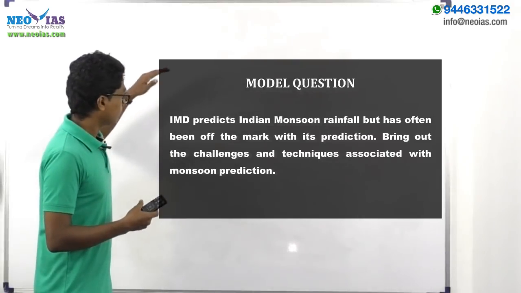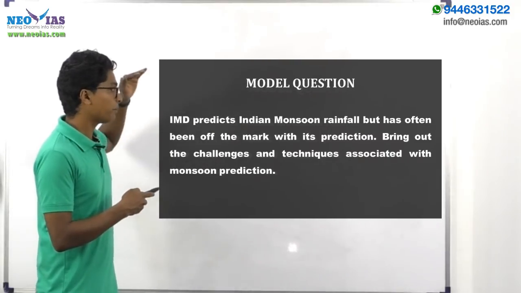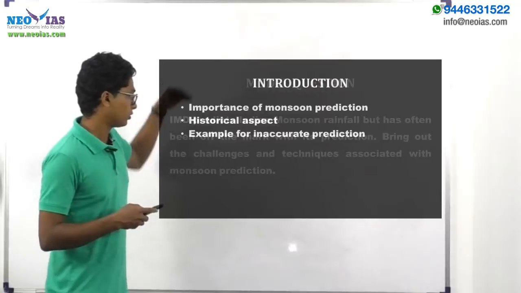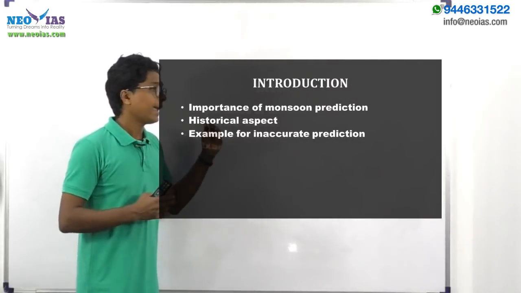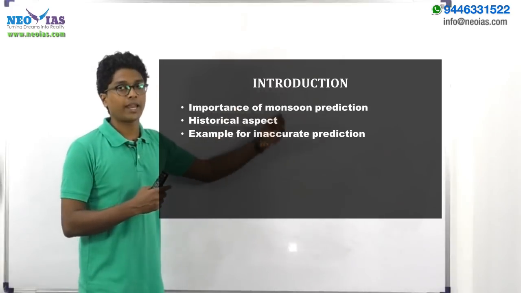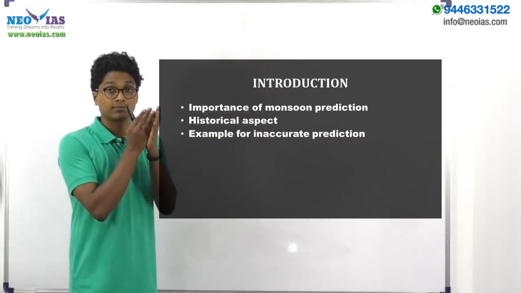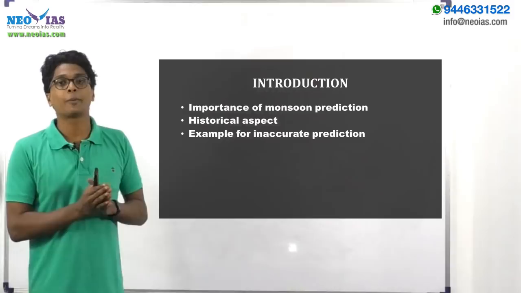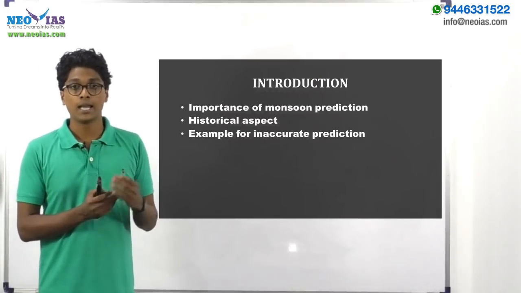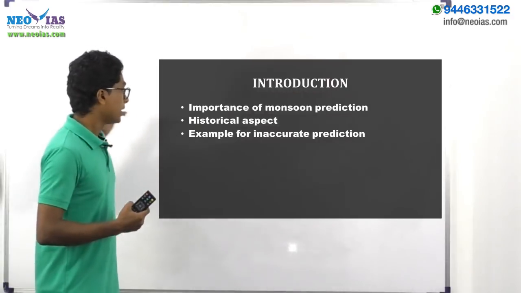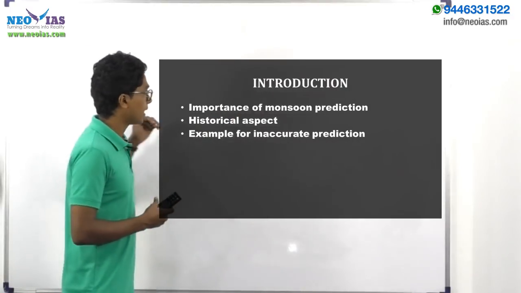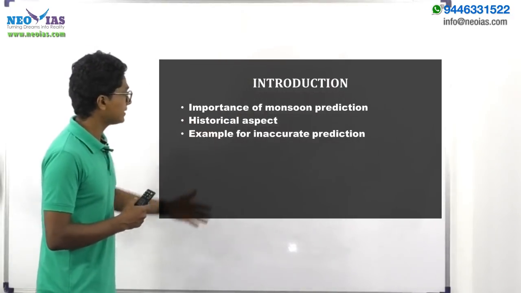Going to the model answer, it can be broadly divided into the introduction, how we should start our answer, and then the body parts containing the challenges as well as the prediction techniques used by IMD to predict the monsoon. Plus it should have the various solutions with which we can solve this issue.